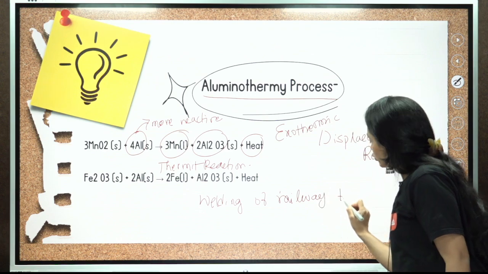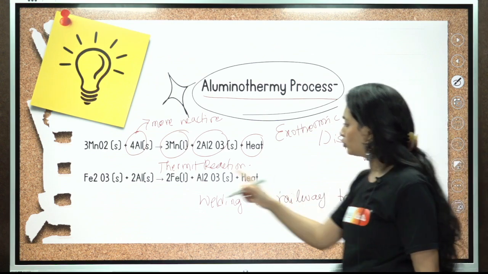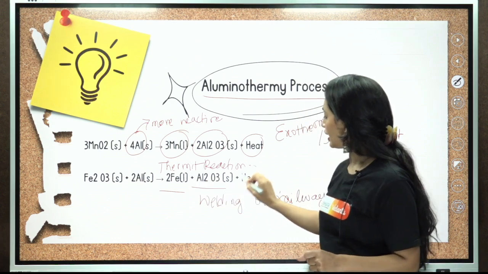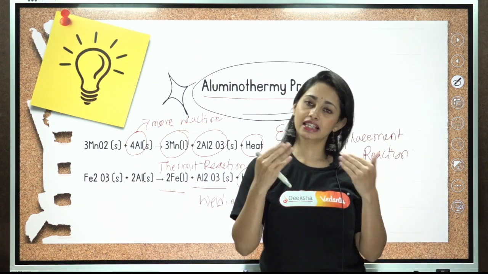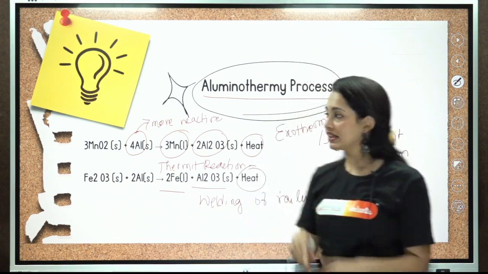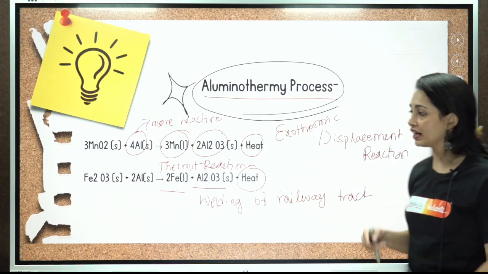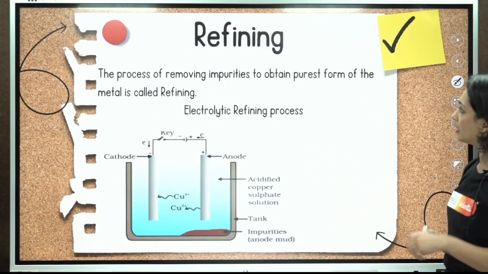So we'll take Fe2O3 and it will be made to react with aluminium. We'll be heating it, and we get 2Fe, Al2O3 and a lot of heat energy is given out. This is nothing but the thermite reaction. So these processes come under the aluminothermy process.